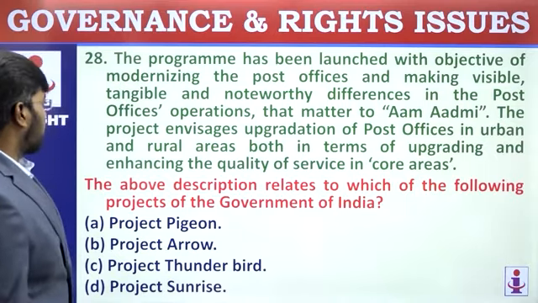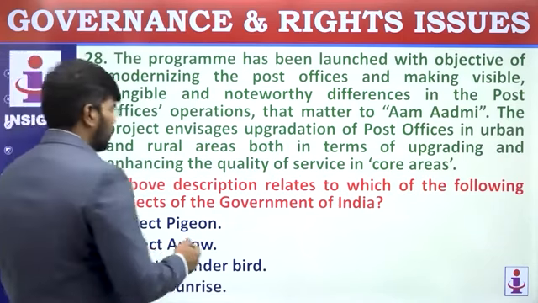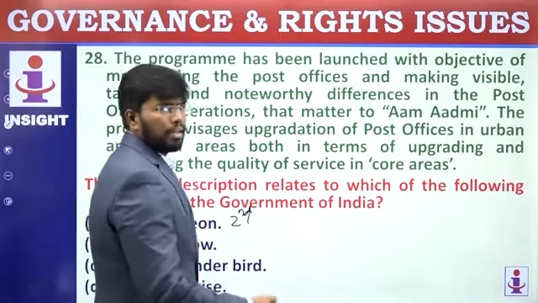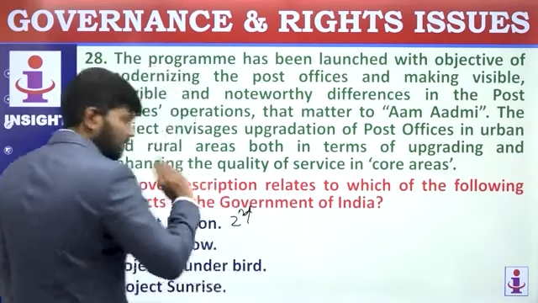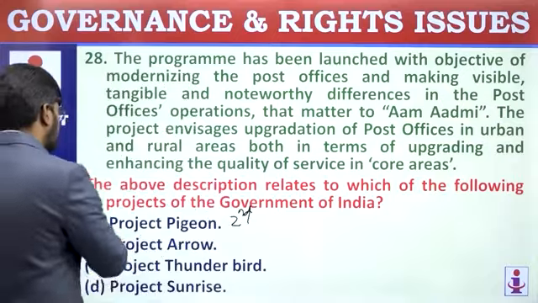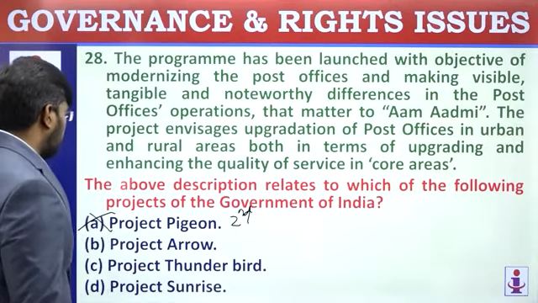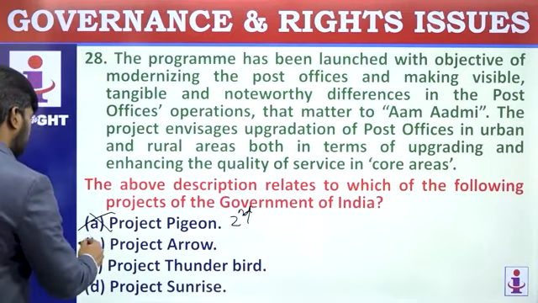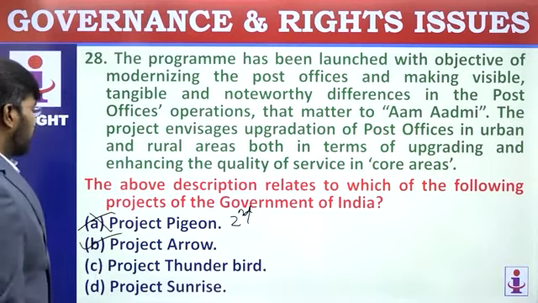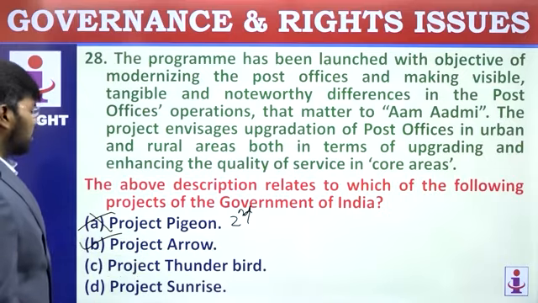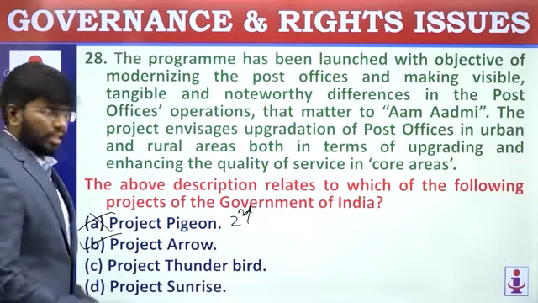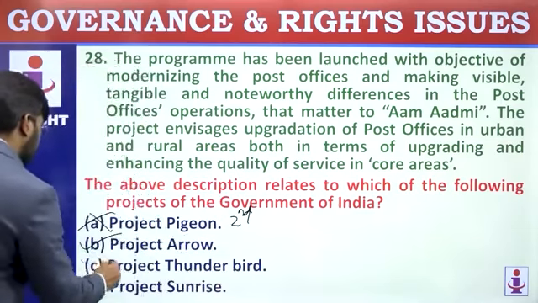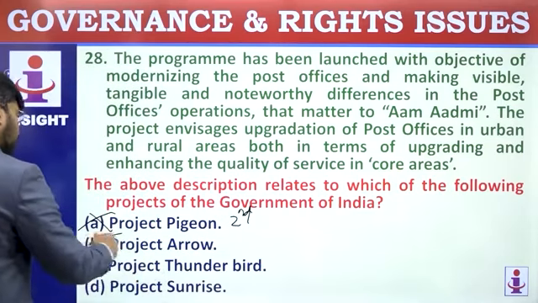See the projects. Project Pigeon is during Second World War. It is an international project related to bombing. Pigeon used for bombing. It was in vision, but didn't happen. So remove this project. Project Arrow is the actual project of the above description. Project Thunderbird is related to economy, that is employment and these things. This is also some international, not national level project. So remove this one. Project Arrow is the correct answer.